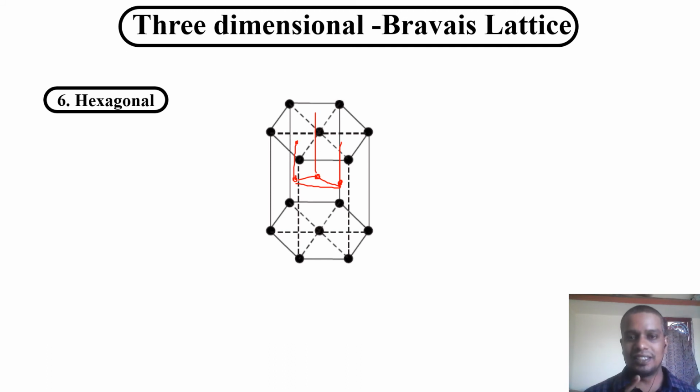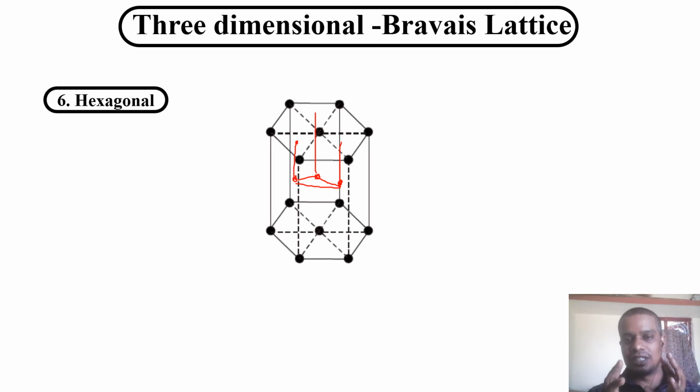The corners have the atoms, and additionally the top base and bottom base also have one atom at the center. So can we call it a base center hexagonal? No, it will have additionally three more atoms at the center of the top as well as the bottom face. That's why it is called simple hexagonal.